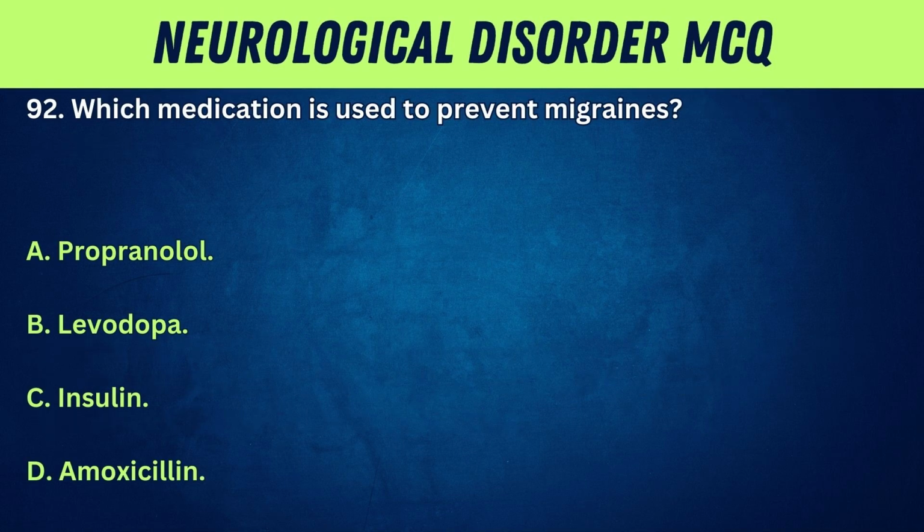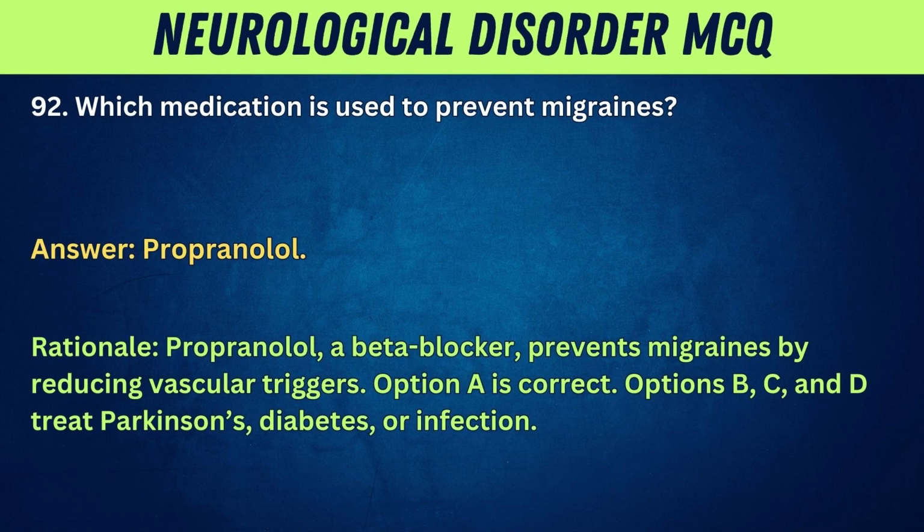92. Which medication is used to prevent migraines? A. Propranolol. B. Levodopa. C. Insulin. D. Amoxicillin. Answer: propranolol. Rationale: propranolol, a beta blocker, prevents migraines by reducing vascular triggers. Option A is correct. Options B, C, and D treat Parkinson's, diabetes, or infection.